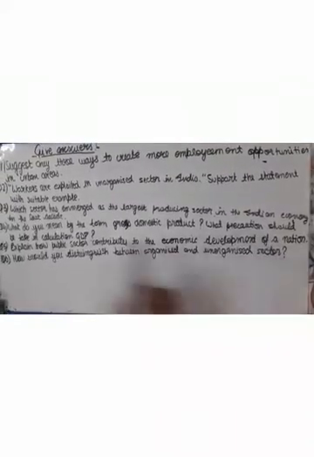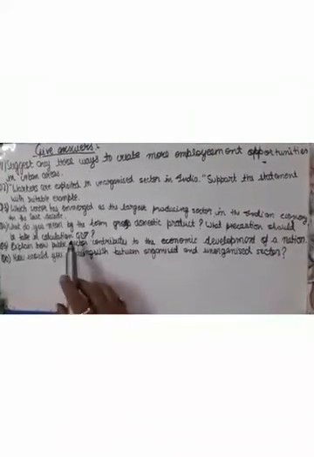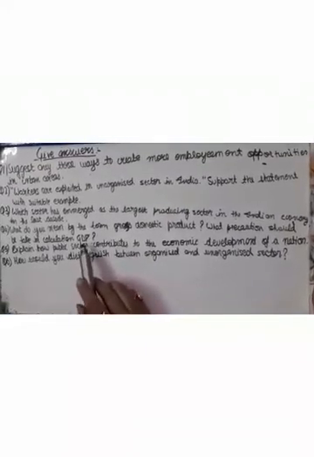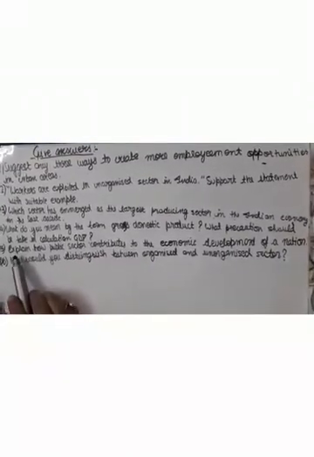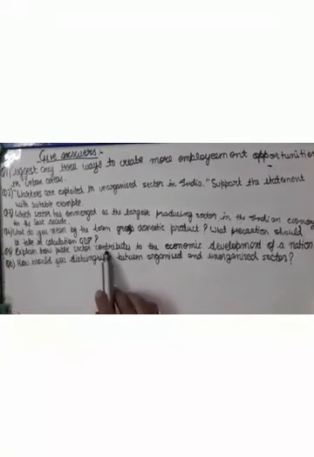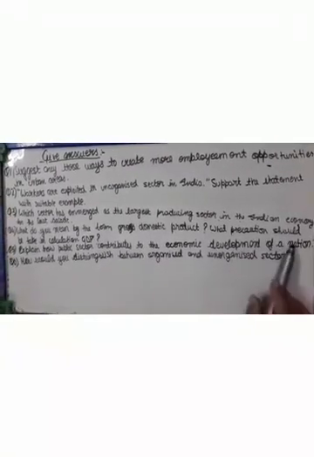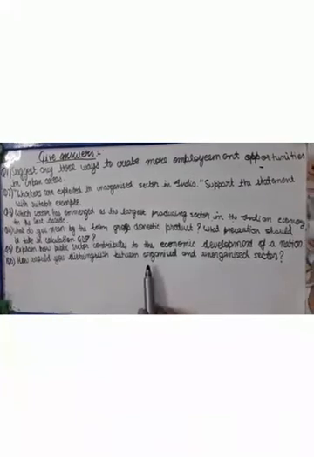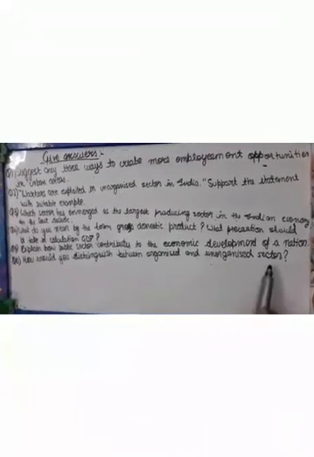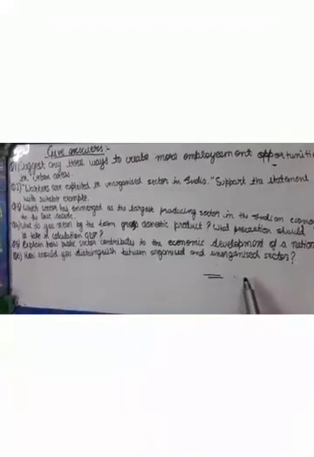What precautions should be taken in calculation of GDP? Question number 5, explain how the public sector contributes to the economic development of a nation. And the sixth question is, how would you distinguish between organized and unorganized sector? So I hope, students, that you will do well and you will practice at your home.